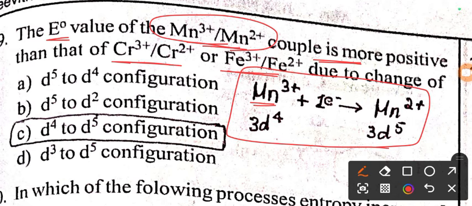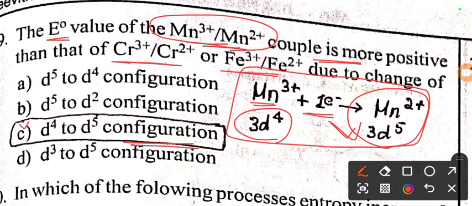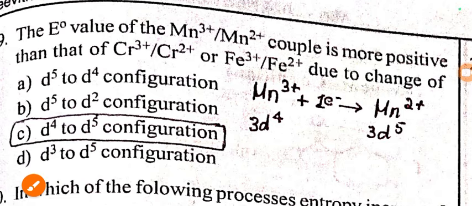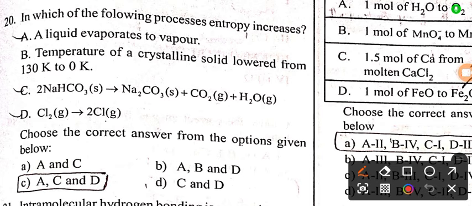there is a conversion of Mn3+ from 3d4 to 3d5 Mn2+, a highly stable 3d5 configuration you are getting in case of manganese by gaining 1 electron. That's why, due to d4 to d5 configuration, you can find the most positive E naught value in this case. Answer is option C. Let us move to the next question related to entropy.